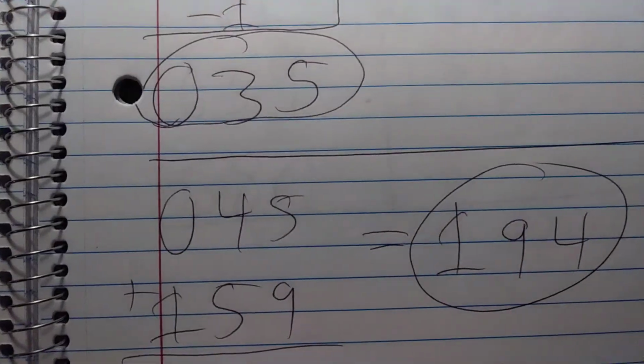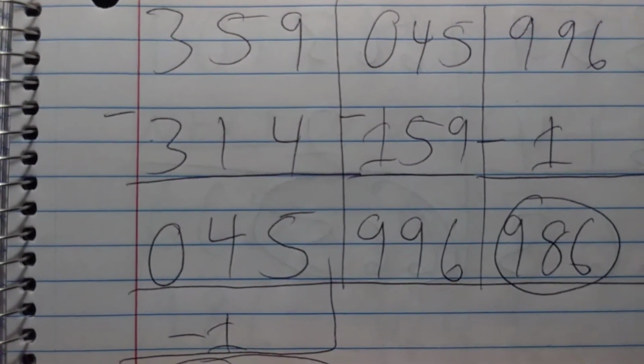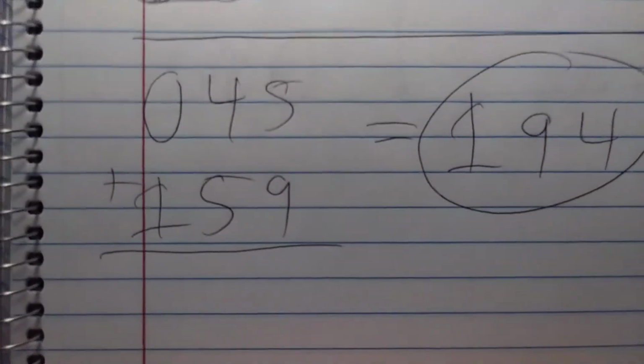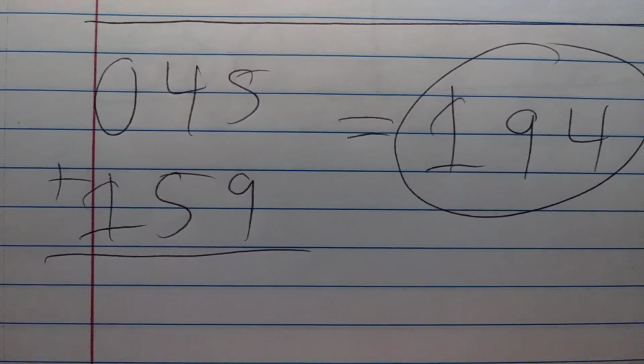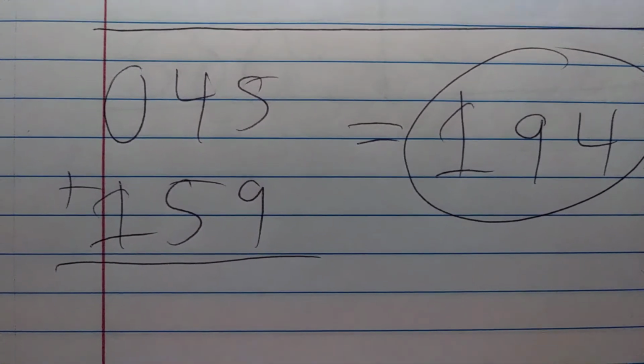We're going to also take 045, which you got from up here. We're going to take that one. 0 plus 1 is 1. 4 plus 5 is 9, and then 5 plus 9 is 14, so 194.